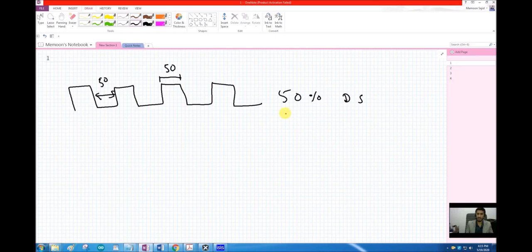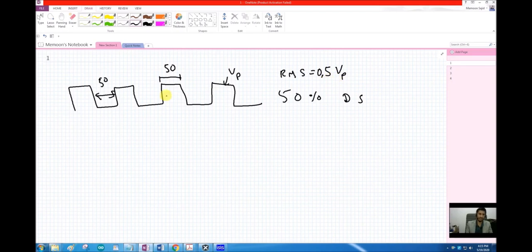So the RMS value of a perfect square wave with 50% duty cycle is 0.5 V peak, if this is the V peak. So the effective voltage of this waveform will be half of the peak voltage that we are giving it.